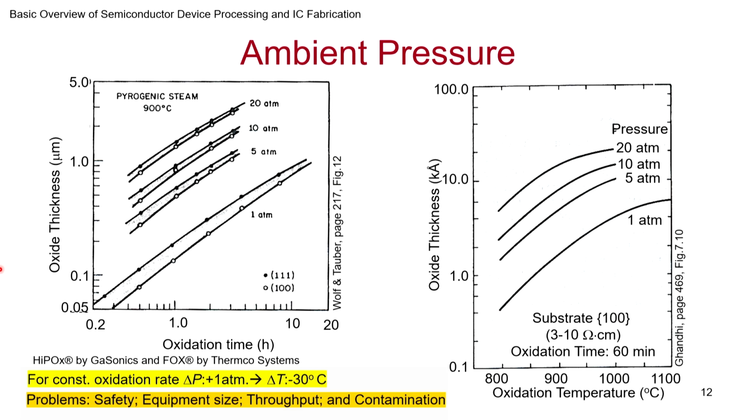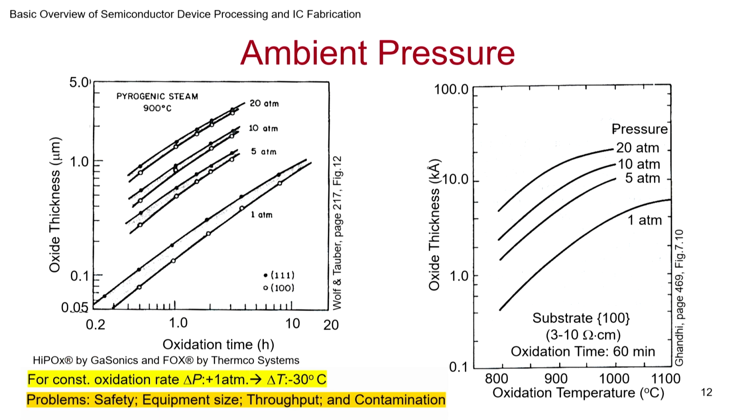So what is the problem with this? It turns out that because it's a high pressure system, you have to worry about the equipment design. The size can be big, and throughput can be limited, because you have to pressurize the chamber and then depressurize before taking to the next step of the processing. And also the contamination can be higher. So this is one reason that you end up not seeing too much of this high pressure oxidation system, although people do use it when they want to do the oxidation at a lower temperature but get a thicker oxide.